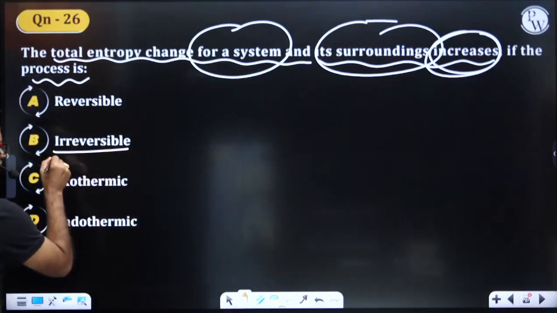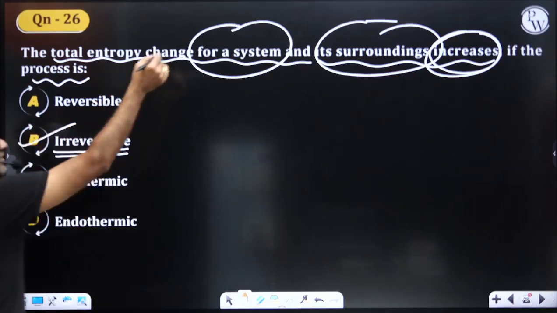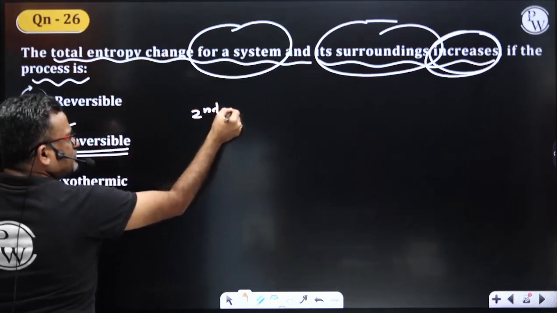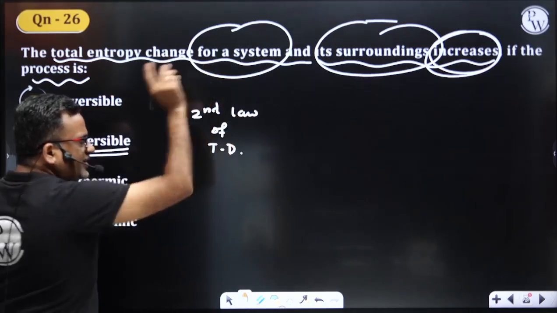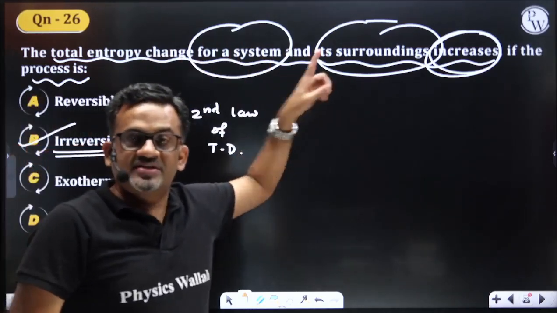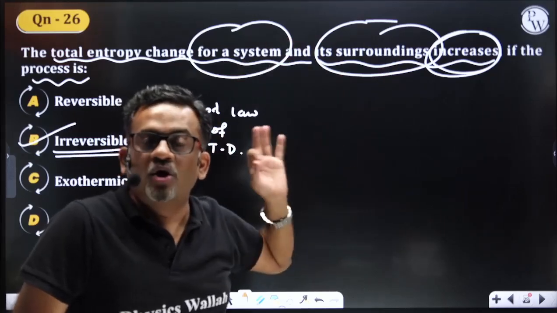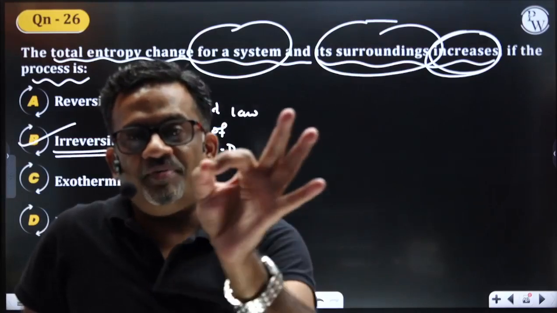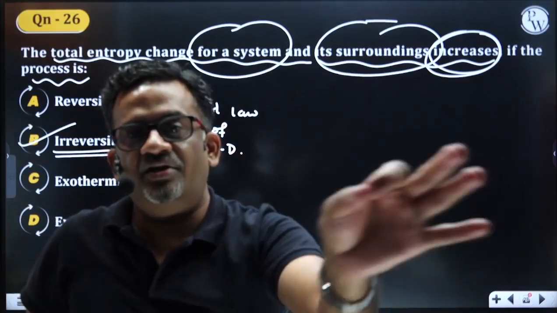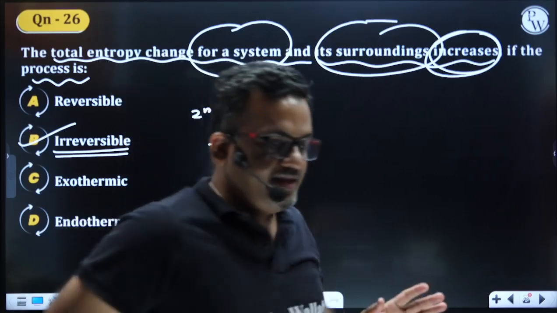We are speaking about irreversible. The very statement is what? Second law of thermodynamics. What does it state? Entropy of the universe is continuously increasing. Or all the natural processes are irreversible, where entropy of the system as well as surrounding is continuously increasing. Is that clear? Right.